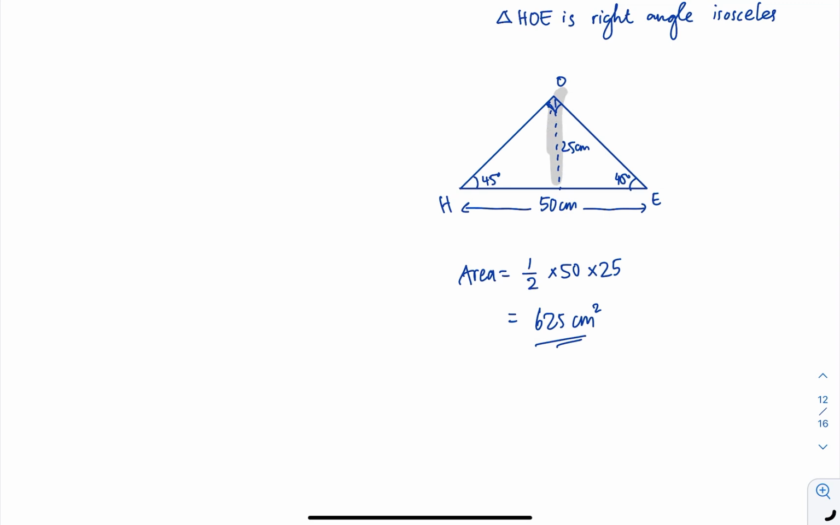Okay, the height will be 25. So it's half times 50 times 25. It will give you 625. Why is it 25? Because this is a right angle isosceles triangle, so it is 25. This is also 45. So that's why this is 25 and this is 25.